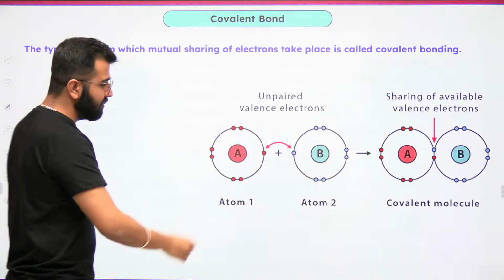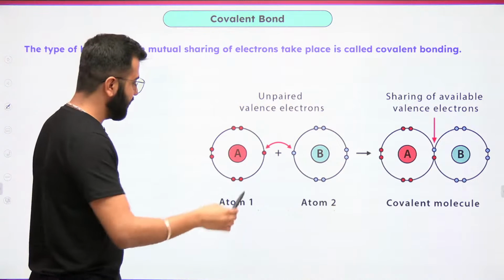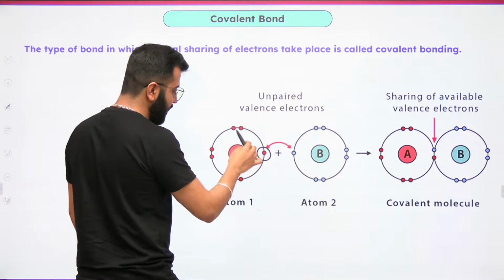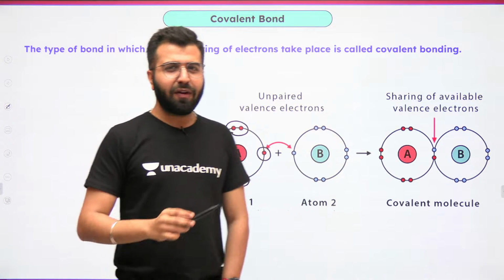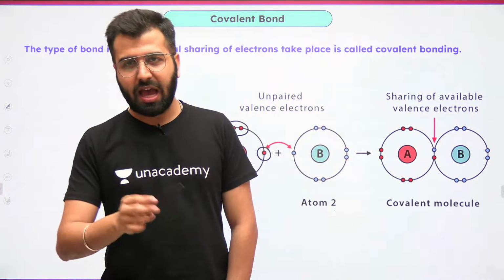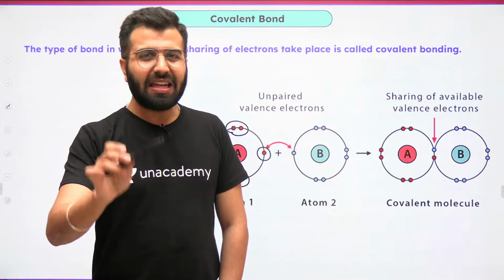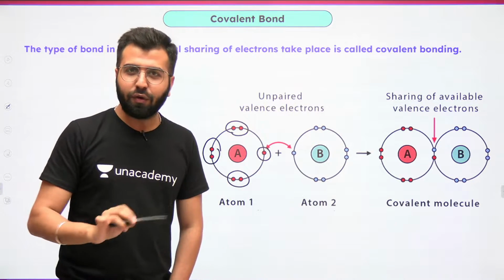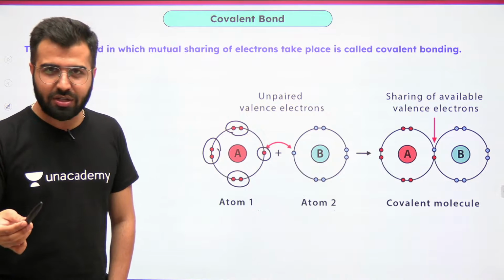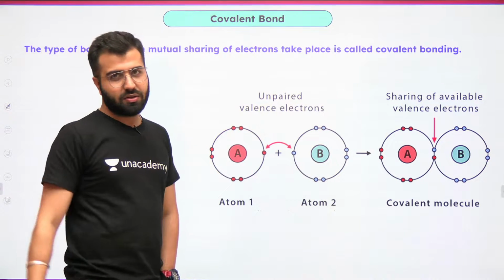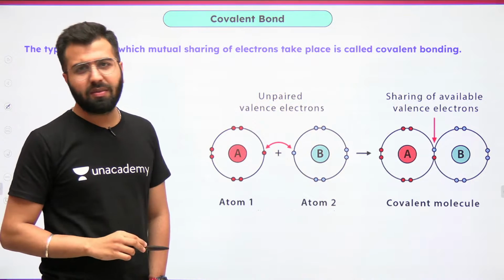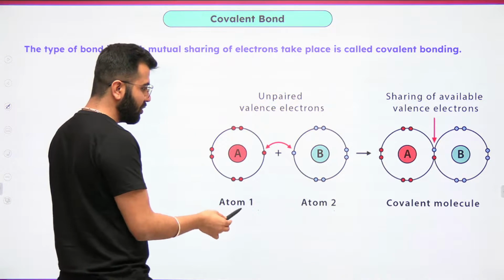Now, what are we really looking at? What type of atom 1 and atom 2 are? See, the number of electrons comes out to be 1, 3, 5, 7. Which type of elements have valence electron 7? Fluorine, chlorine, bromine, iodine, halogens, right? So this A is a halogen, this B also is a halogen, but let's keep it like both of them are not the same. What is exactly going to happen?